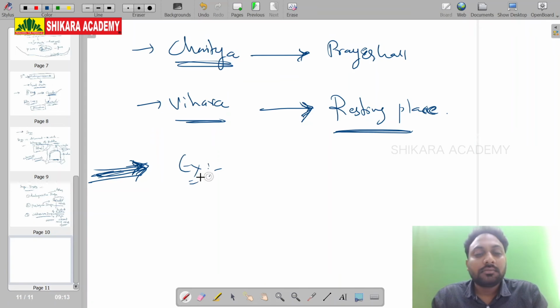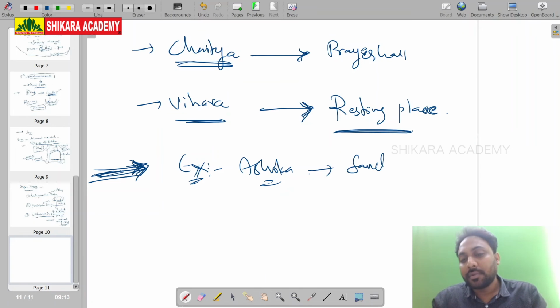Example, Ashoka. As part of the Buddhist architecture, Ashoka constructed Sanchi Stupa. Very important.